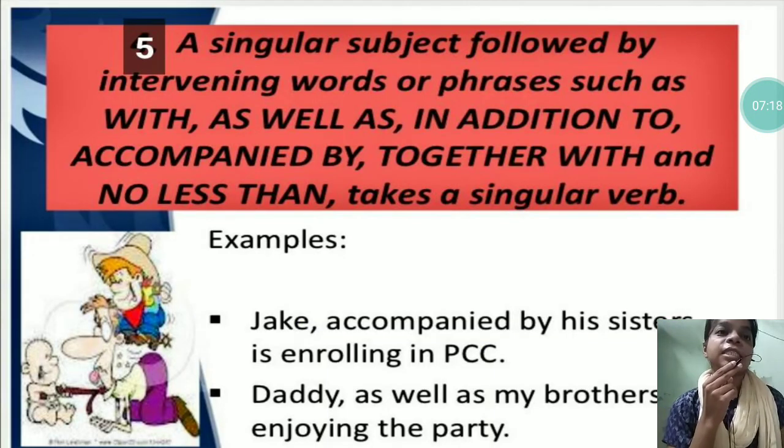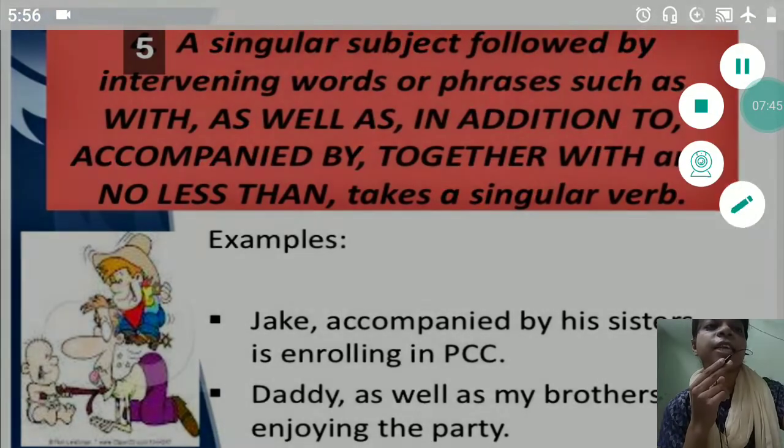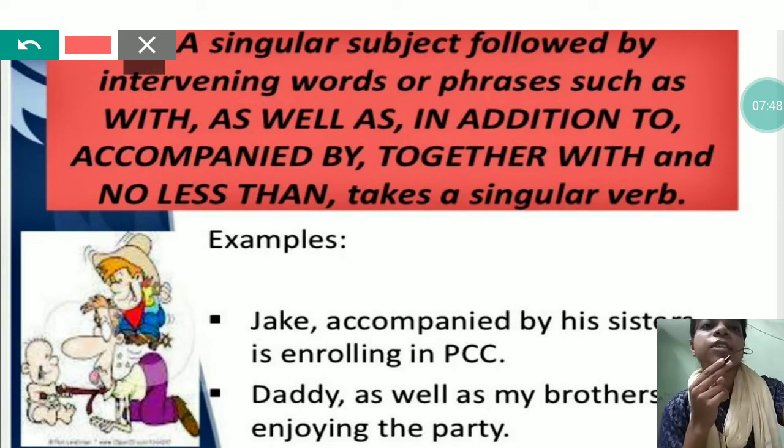Rule number 5. A singular subject followed by intervening words or phrases such as with, as well as, in addition to, accompanied by, together with, and no less than takes a singular verb. Now, if you find that these words, the list of words which are given here, are used after a singular subject, then you have to take the verb also which is in singular form.